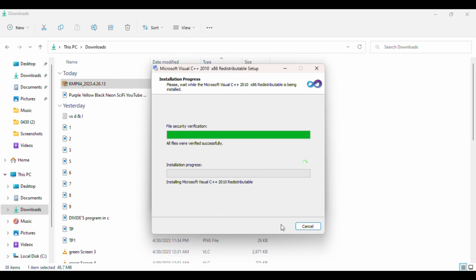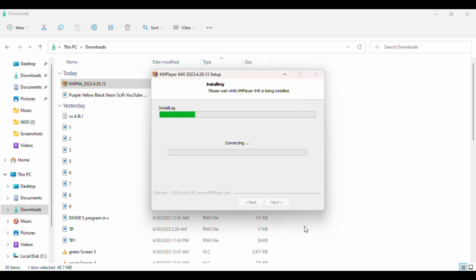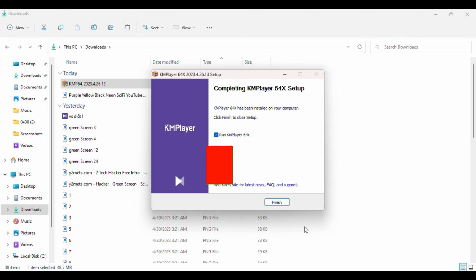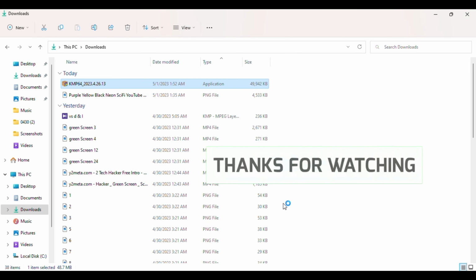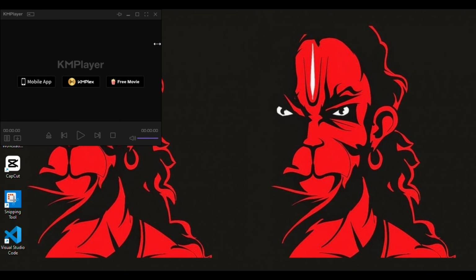Step 11. Click Install to begin the installation process. Step 12. Wait for the installation process to complete. Step 13. Once the installation is complete, click Finish to exit the installer. Step 14. Launch KMPlayer from your desktop or Start menu and start enjoying your favorite multimedia content. That's it.